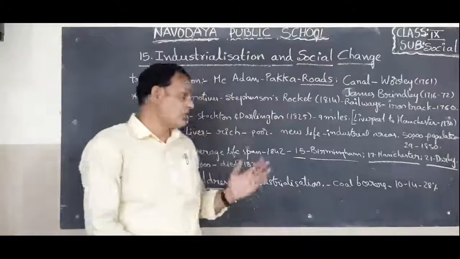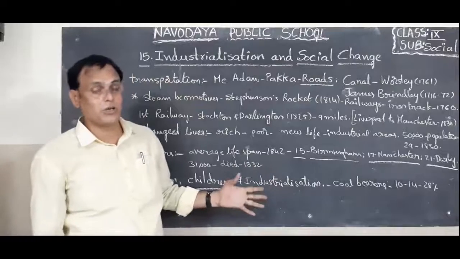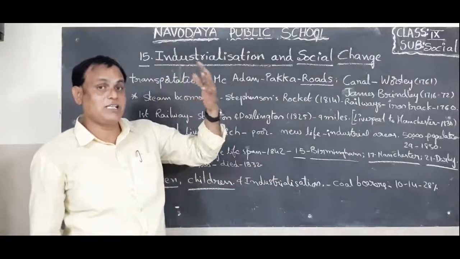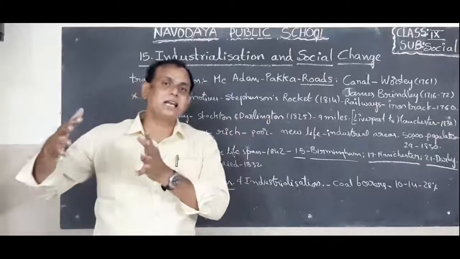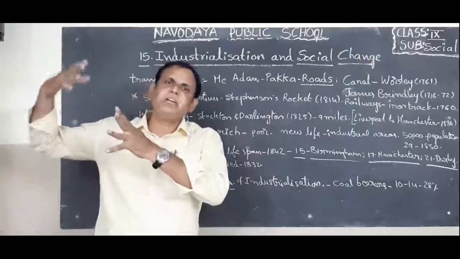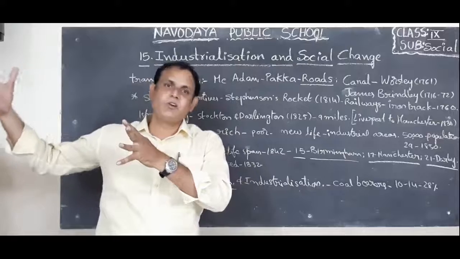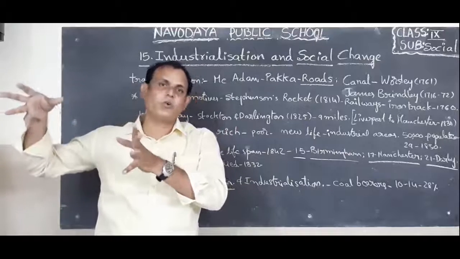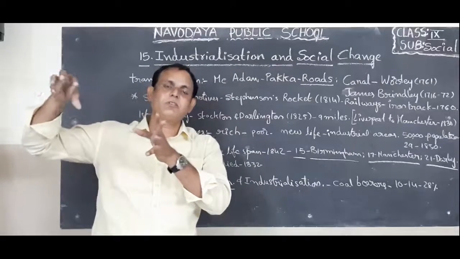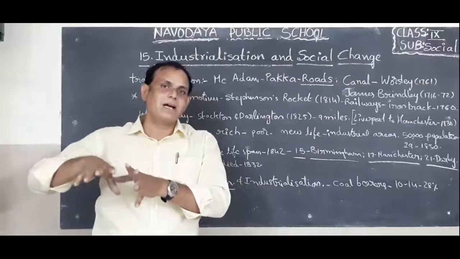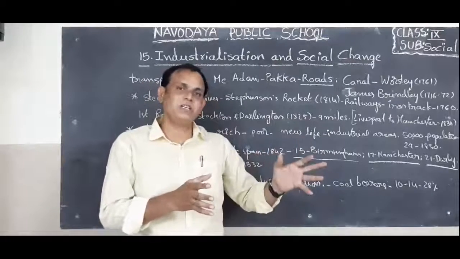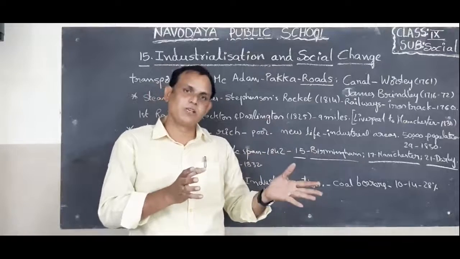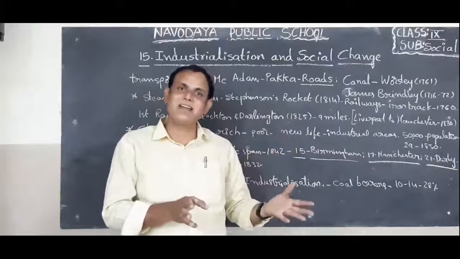Okay children, so those were the horrible conditions in the industrial areas. On one side, due to industrialization, England became a rich country in the world, especially in European countries. England was the first one, but in the same England, what happened to the society, what happened to the workers, what happened to the women and children?